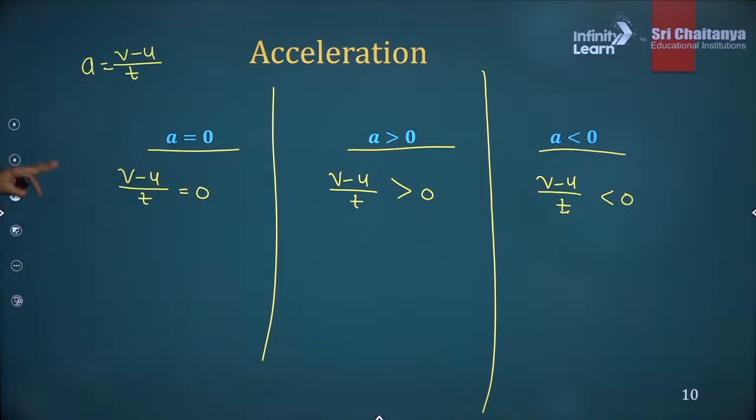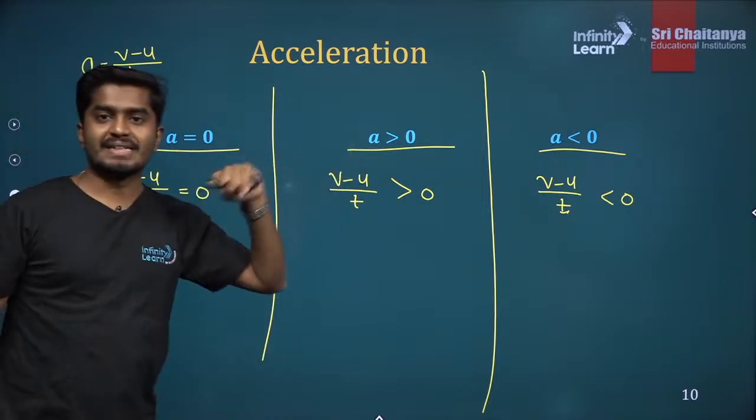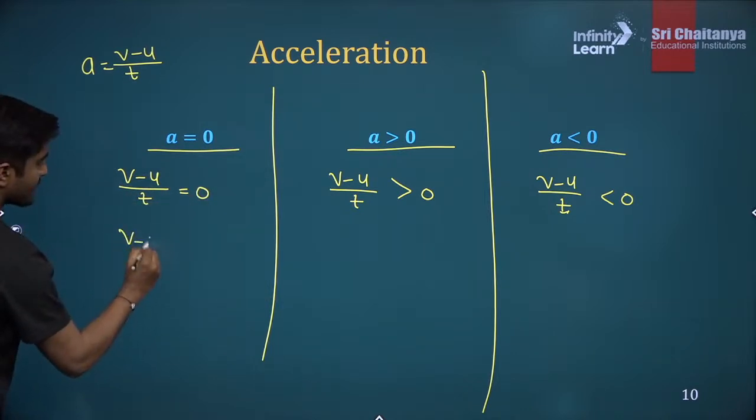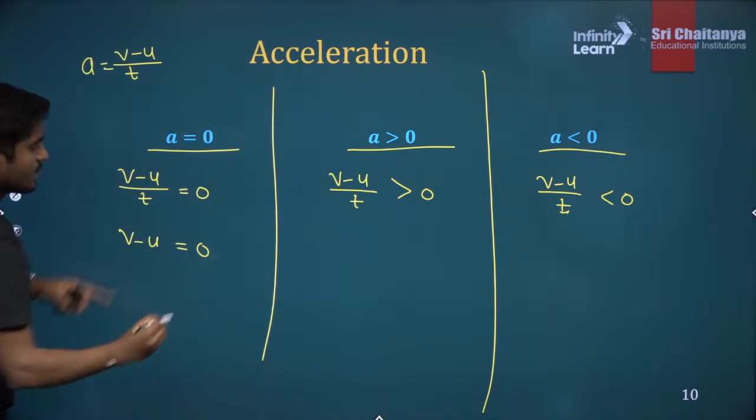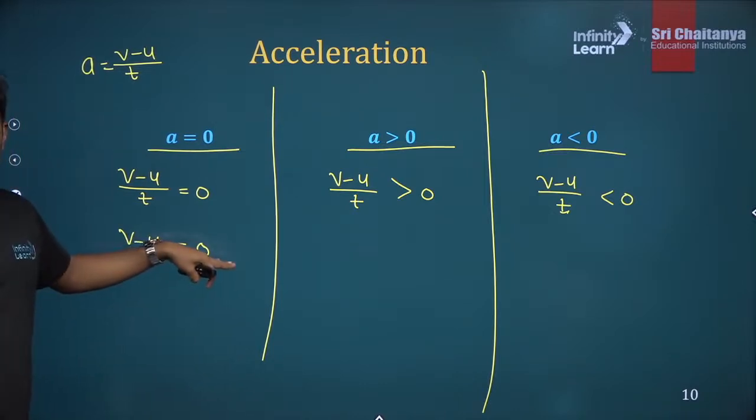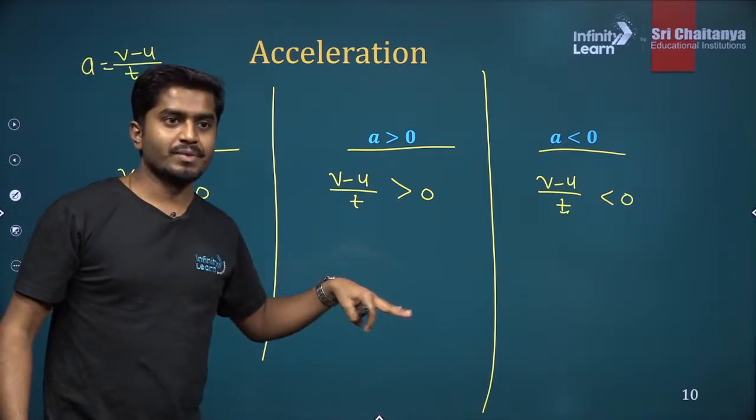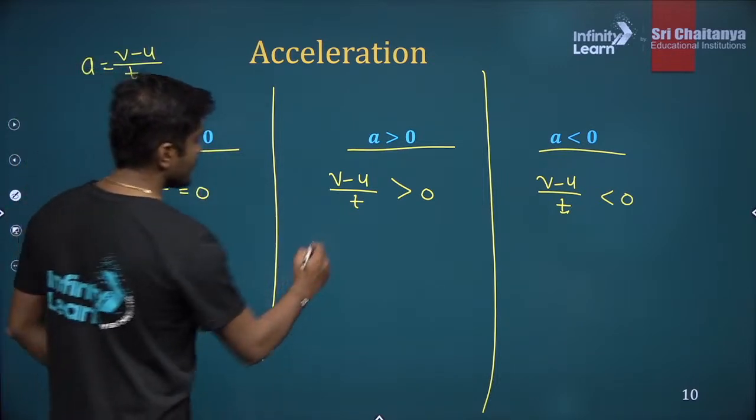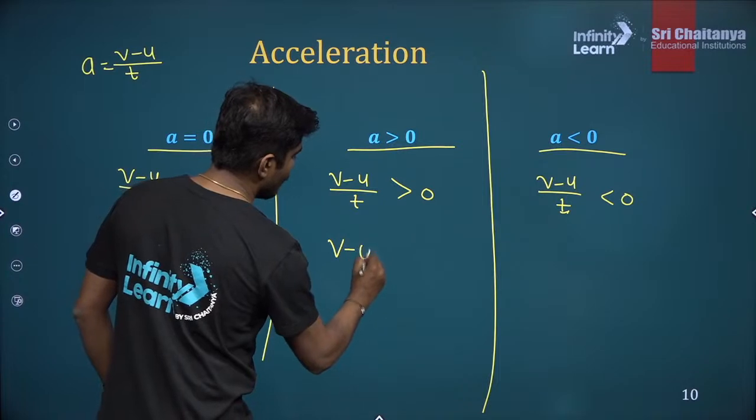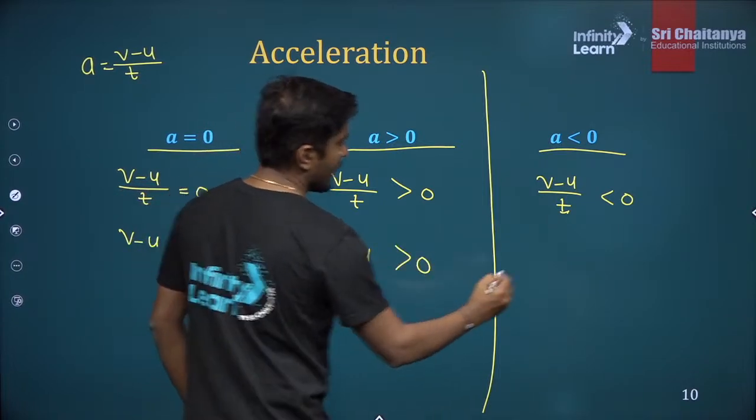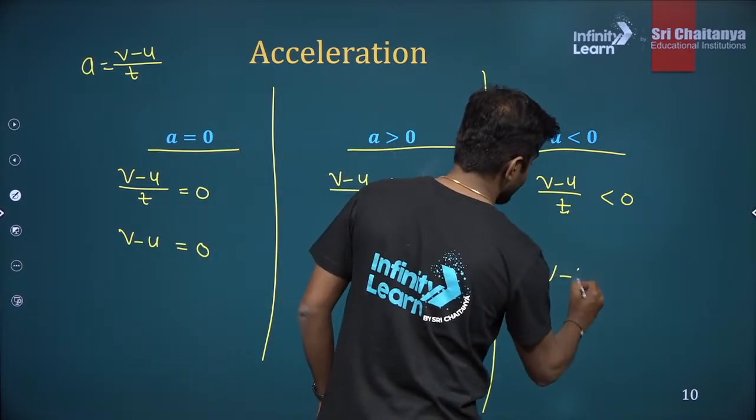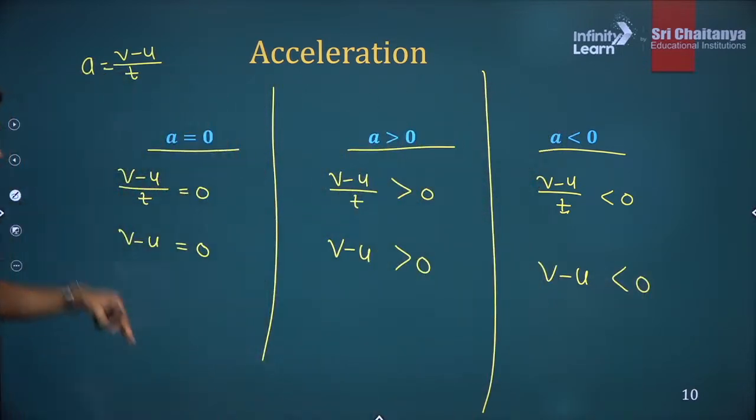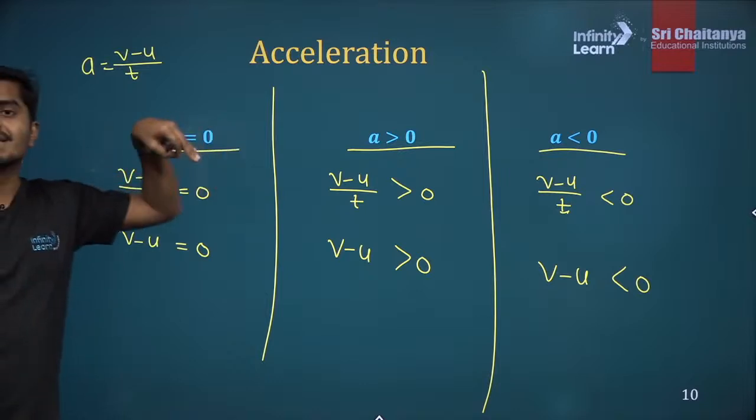Now what you do is multiply both sides by time. If you multiply both sides by time, you'll get v minus u is equal to 0, since 0 into any number is 0 only. Here v minus u is greater than 0, and here v minus u is less than 0. Now what you do is take this minus u to the other side.